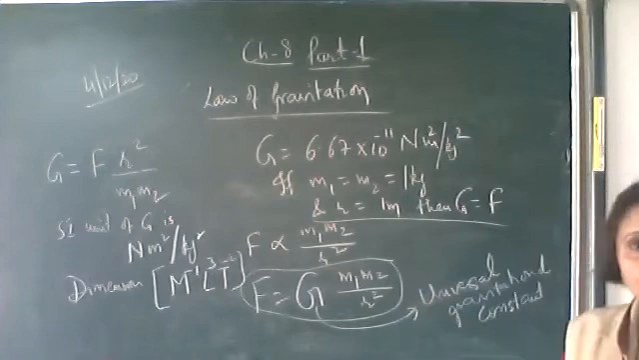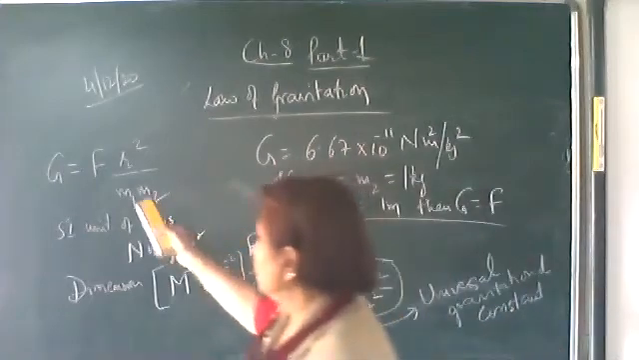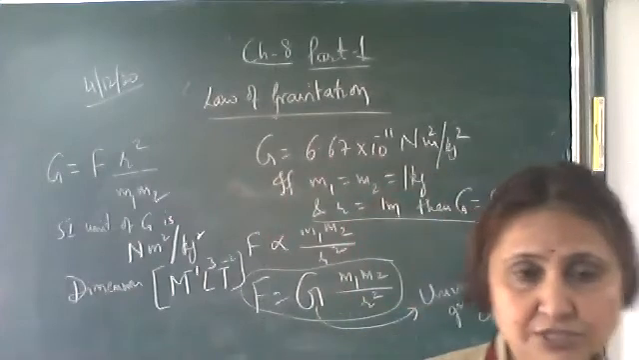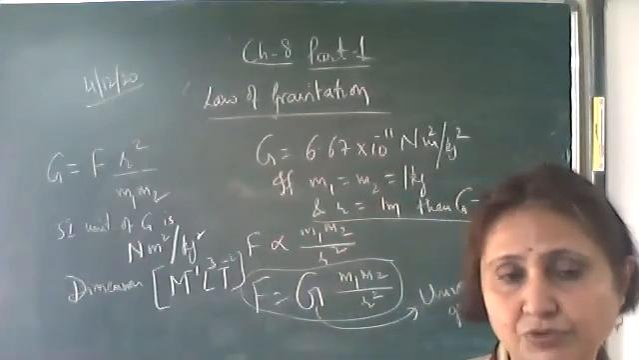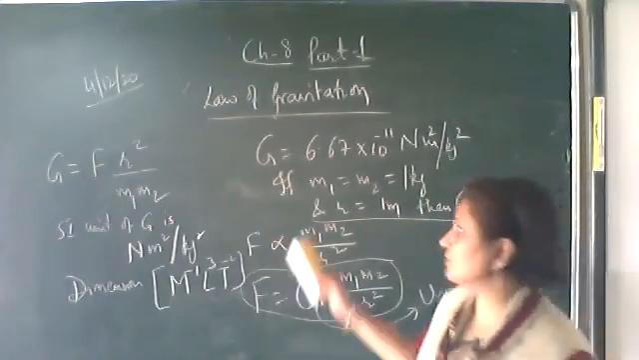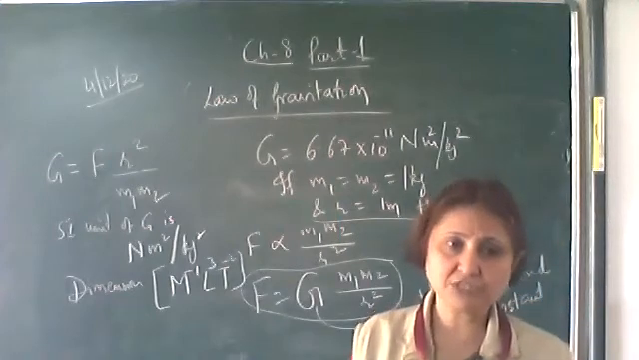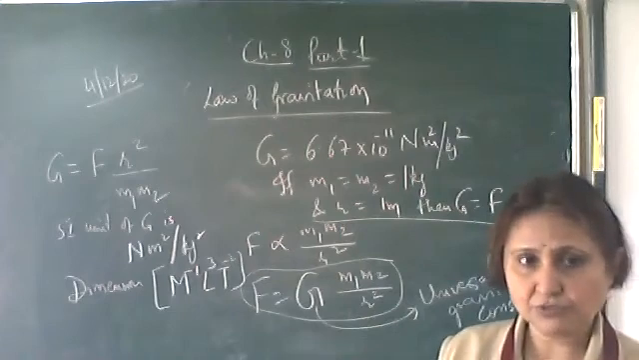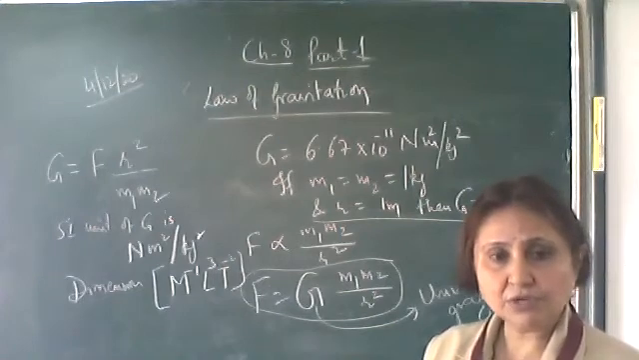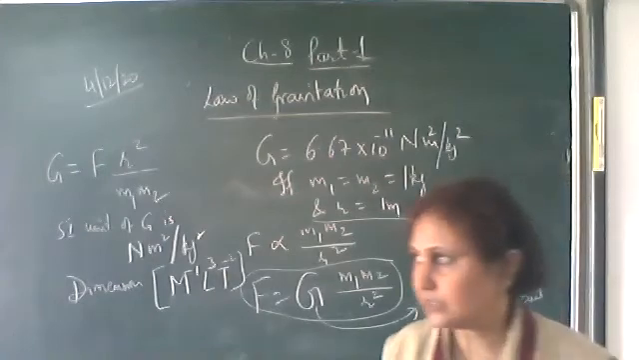Okay, so this is all about the law of gravitation. We have studied the characteristics of gravitational forces in the first chapter. Four fundamental forces we have studied, and their characteristics. The gravitational force is the weakest force in nature. Among the four fundamental forces, the weakest is gravitational force. Then the next stronger is weak nuclear force, then electromagnetic force, and then the strongest is strong nuclear force. This we have already studied.